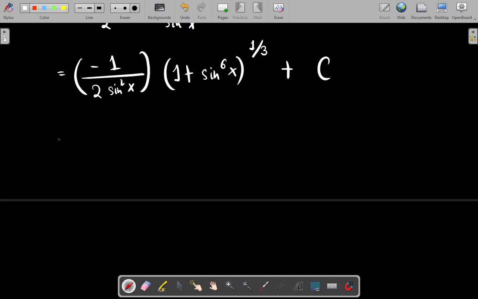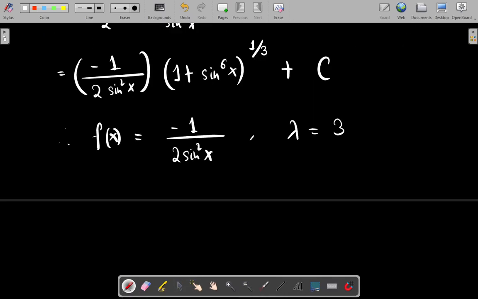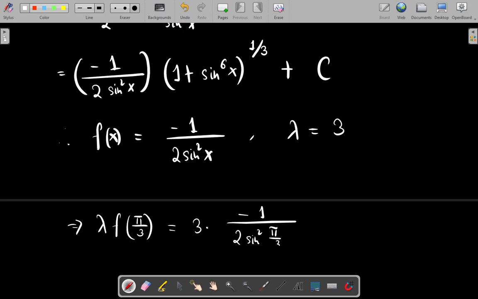Okay, so we have completed it. So f(x) now becomes just minus 1 by 2 sin square x, and 1 upon lambda is 1/3, so lambda is 3 here, right? So we have found the two unknowns here. Now you just need to put these values in this expression. Okay, lambda f of pi by 3. So we have lambda f of pi by 3 will be 3 times minus 1 by 2 sin square pi by 3.